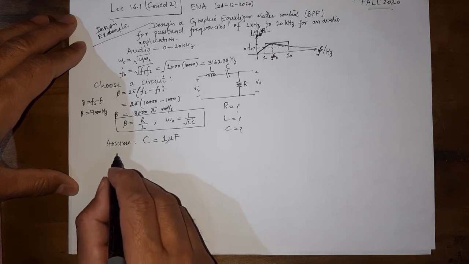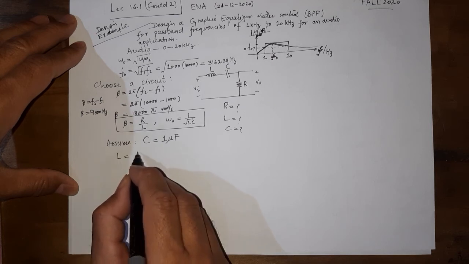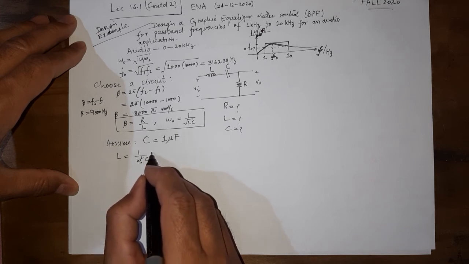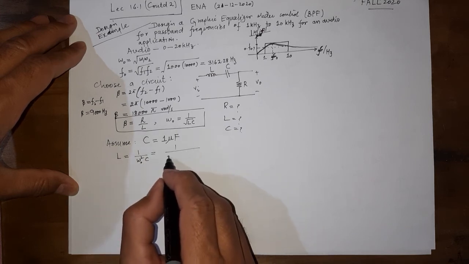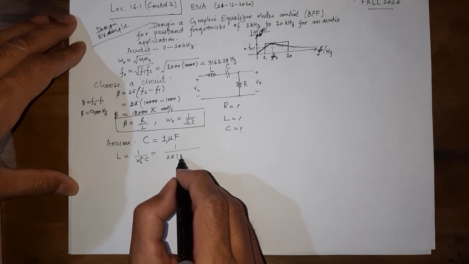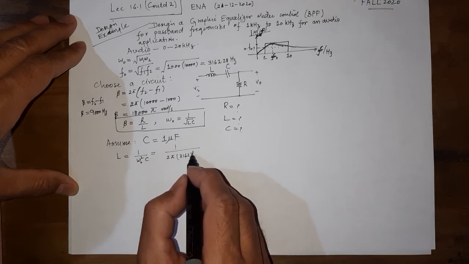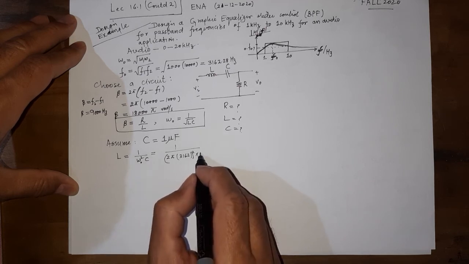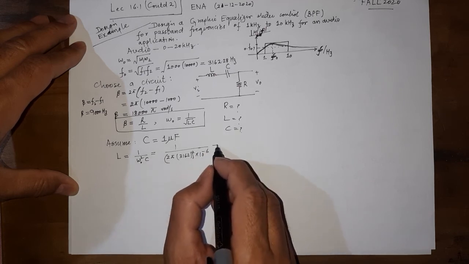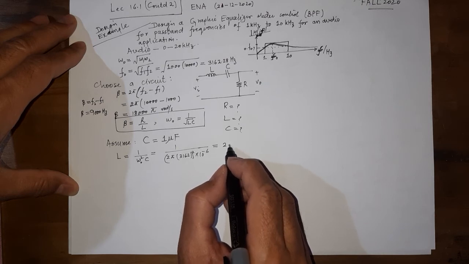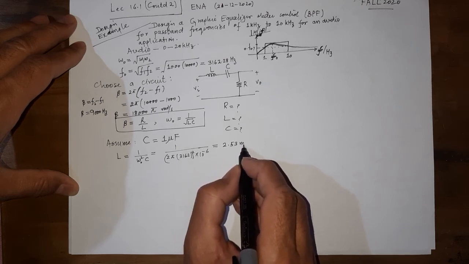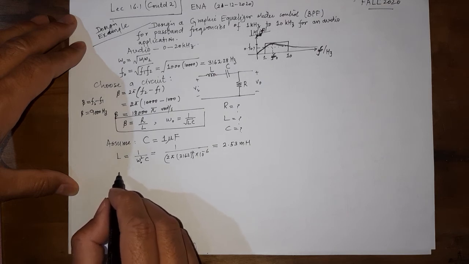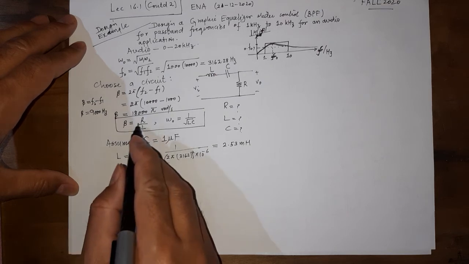Then very easily L from the same equation can be found. This is equal to 1 over (2 pi into 3162) whole square into 10 raised to power minus 6, which is 1 microfarad. That is going to give us 2.53 millihenry.